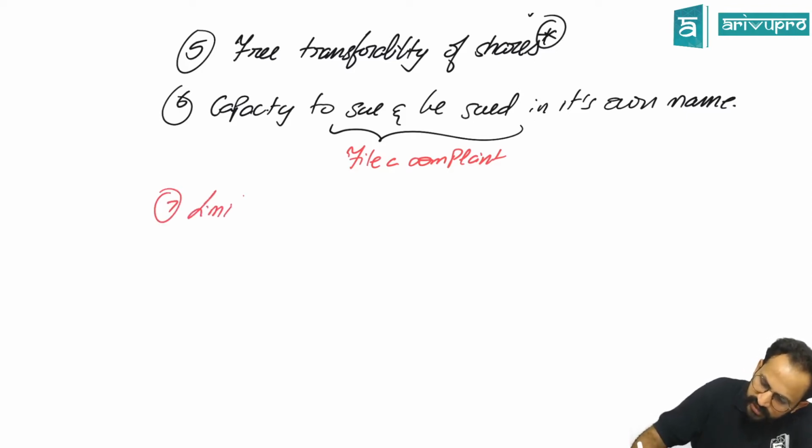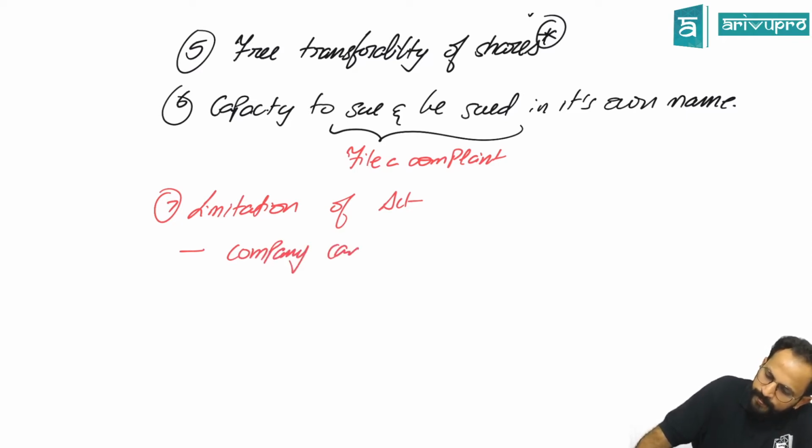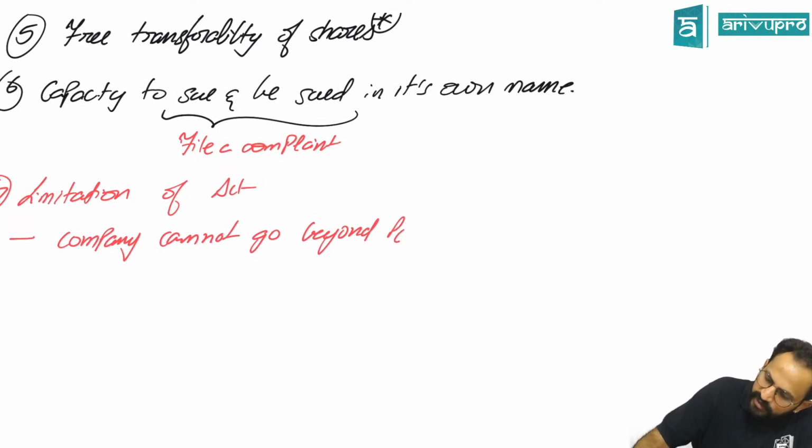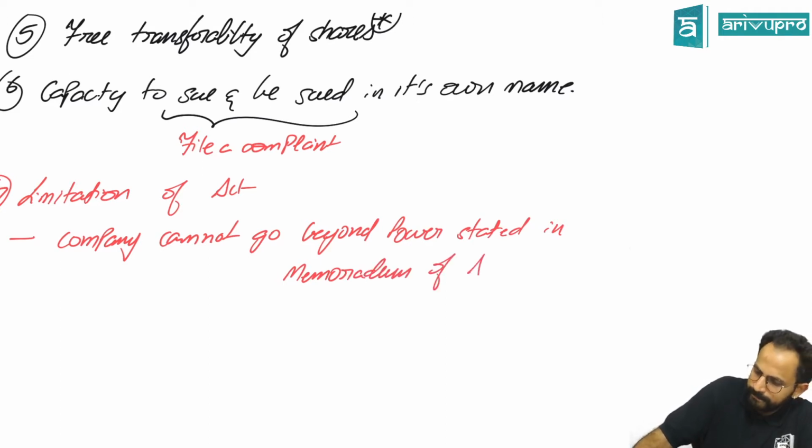Limitation of action. Meaning what, sir? The company cannot go beyond the power stated in the Memorandum of Association. Sir, what do you mean by Memorandum of Association?